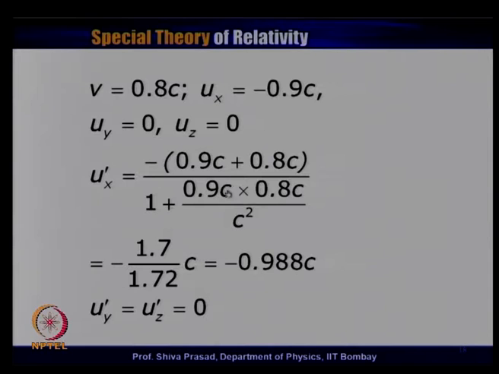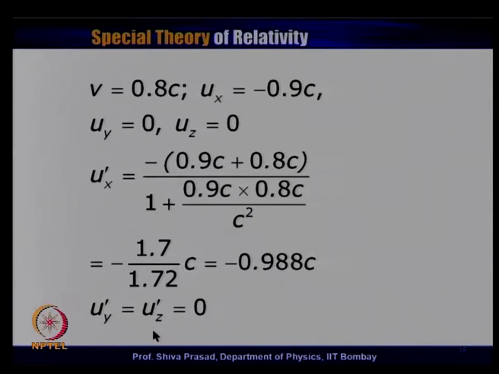So, this becomes plus 0.9 c into v, which is 0.8 c, divided by c square. The c cancels with the c square. So, you get 0.9 into 0.8, which is 0.72. Add 1, this becomes 1.72. So, my answer is, if we add 0.9 and 0.8, we get minus 1.7 divided by 1.72 c, which is equal to minus 0.988 c approximately.